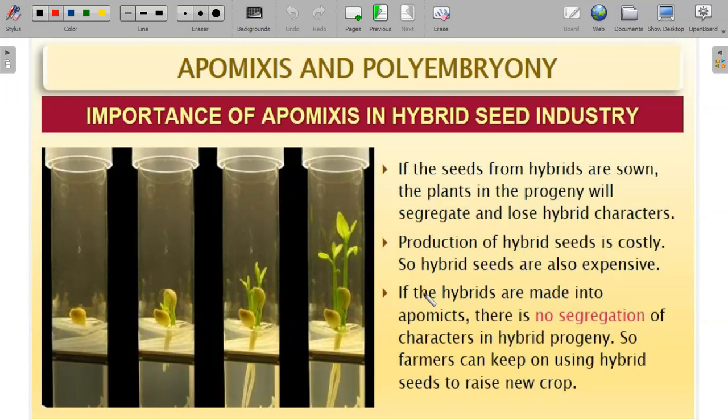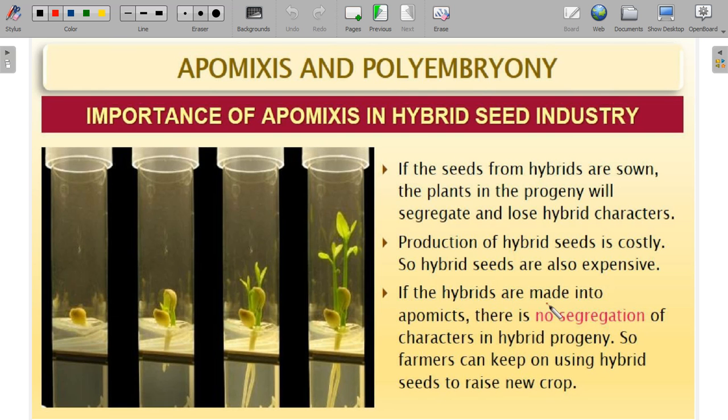So, what is the importance of apomixis in the hybrid seed industry? I told you that the hybrid vigor should not be lost. If the seeds from hybrids are sown, the progeny plants will segregate and lose the hybrid character. So the hybrid vigor will be lost. I'll get new characters which are not at all favorable for hybrid industries. Production of hybrid seeds is very costly, so every year the farmer has to buy the seeds again and again. But if I make a crop produce seeds by apomixis, next time the farmer can use the same crop, so there is no need to buy seeds again and again.